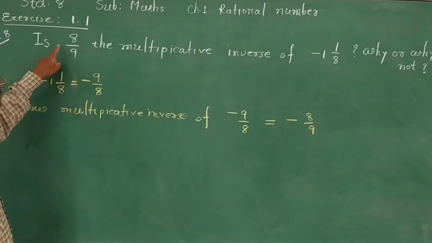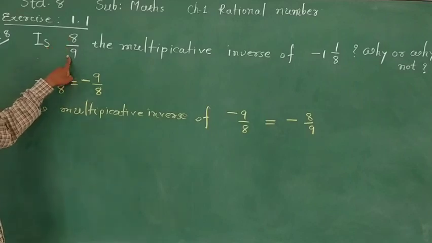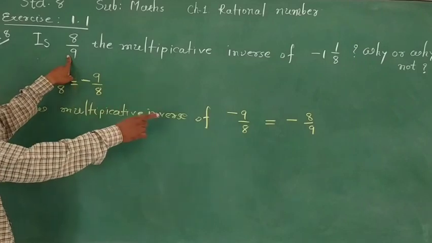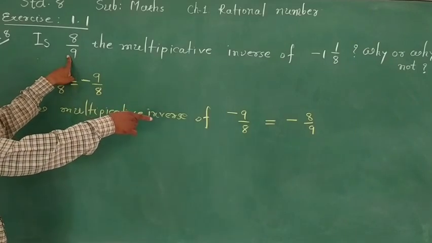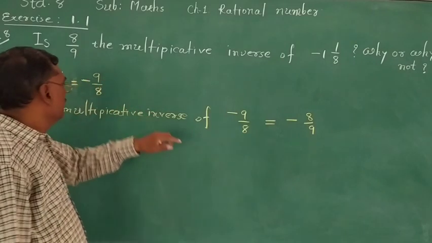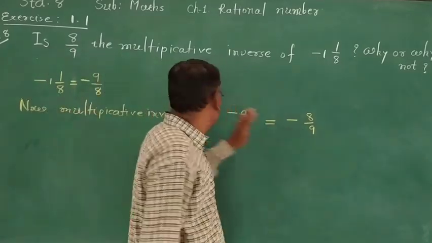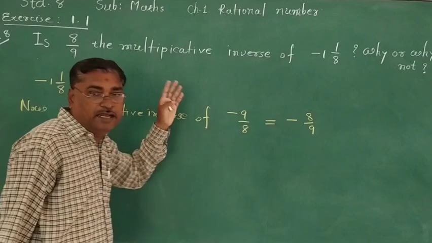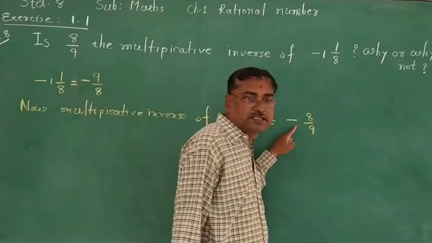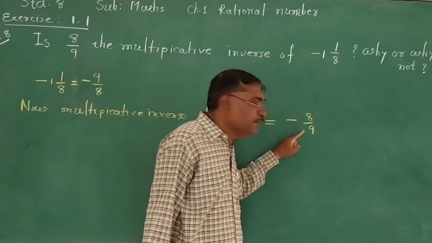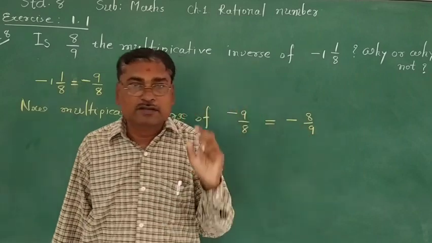Now you have asked the question, is 8 upon 9? You can see it is the same number, but here is the minus. So what is the condition of the multiplicative inverse? If we multiply the given number and the obtained multiplicative inverse, the answer must be 1.